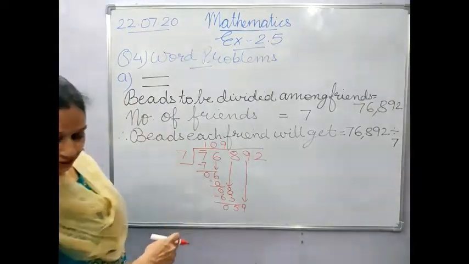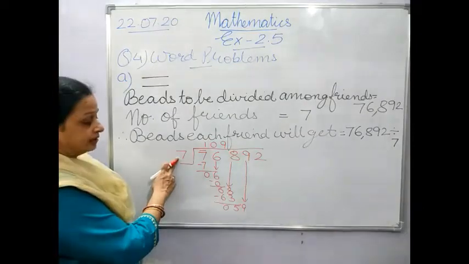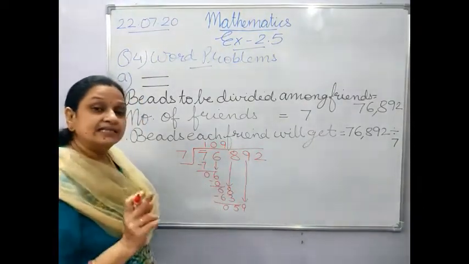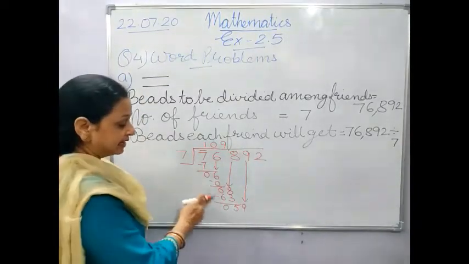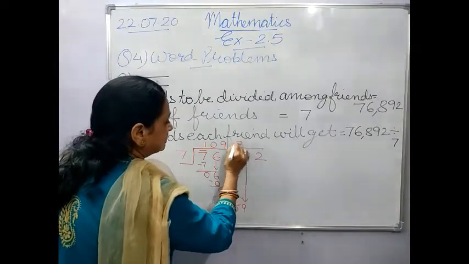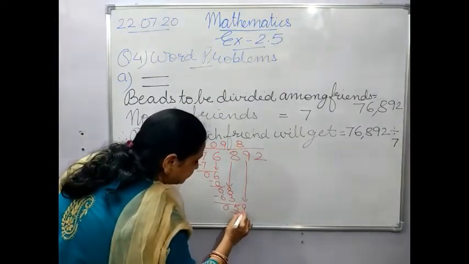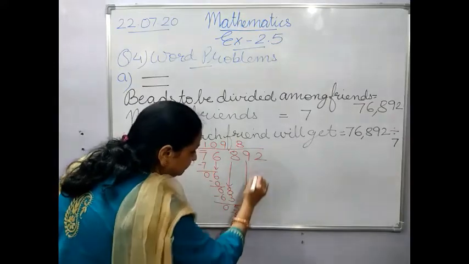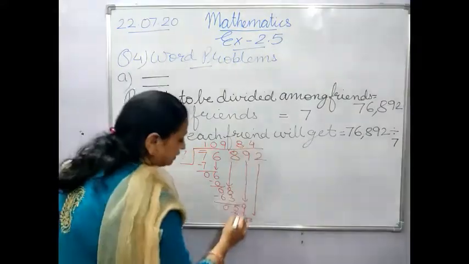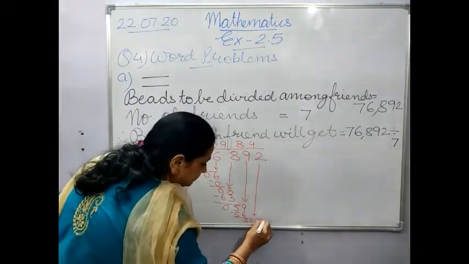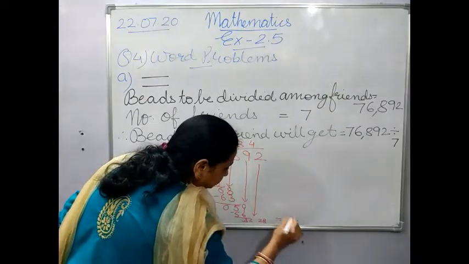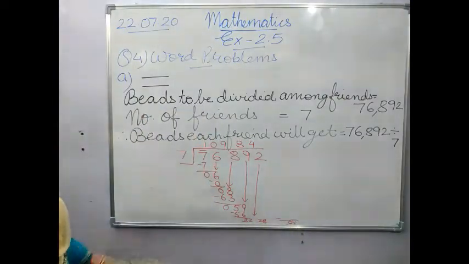Now look for this 59 in the table of 7. 7 eights are 56 and 7 nines are 63. 7 nines are 63 becomes bigger. So we will take 7 eights are 56. 3, bring it. 7 fours are 28. Now subtract. If you subtract, then you will get 4. Just have a look.